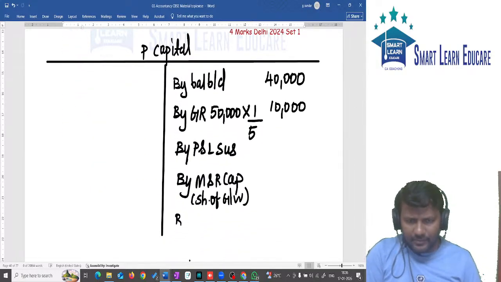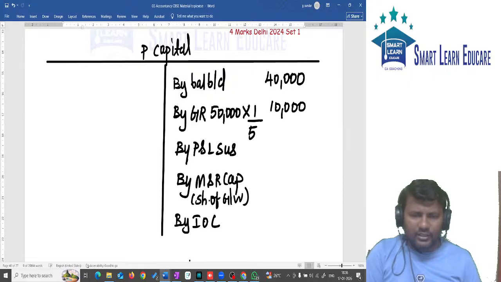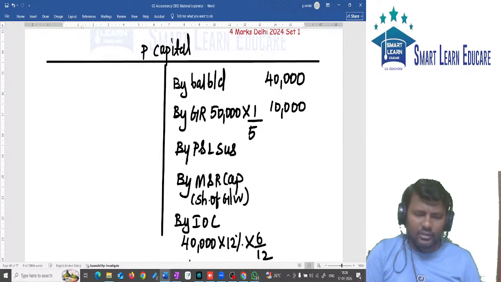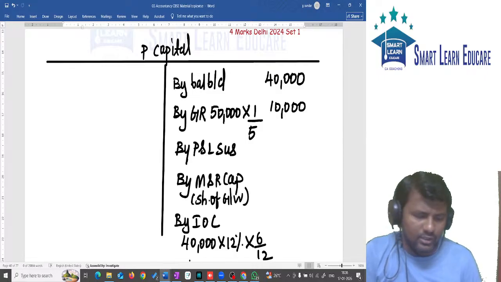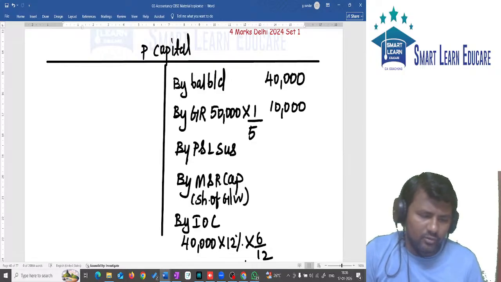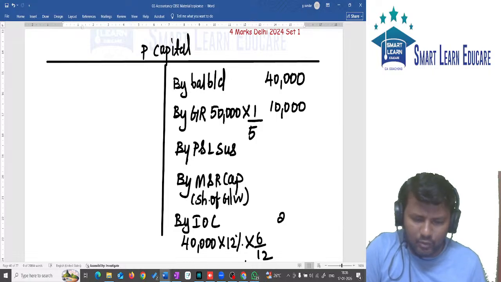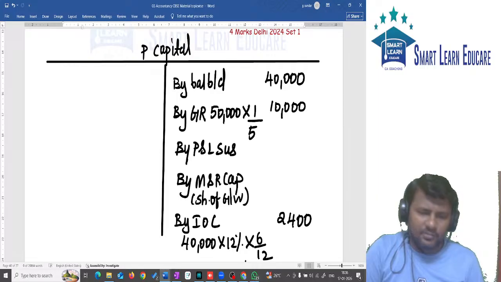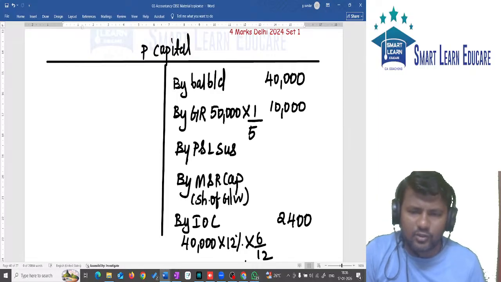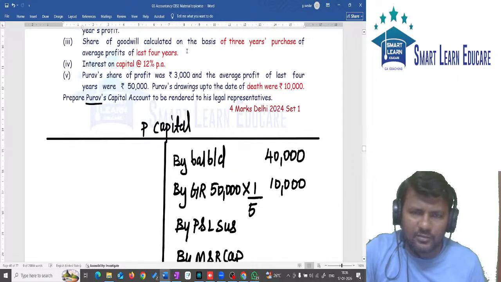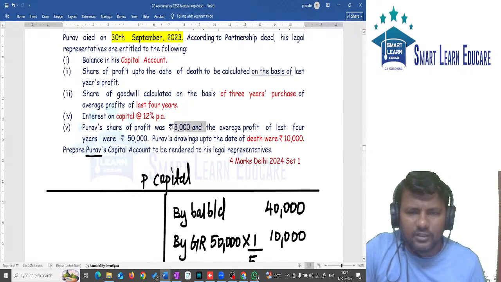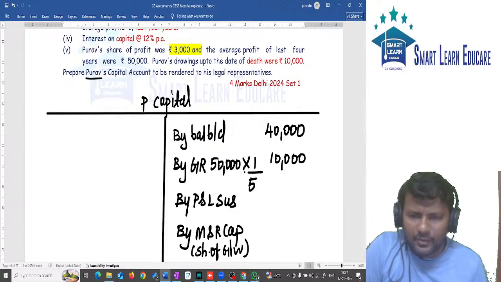Then interest on capital. By interest on capital. What is the calculation for interest on capital? 40,000 is the capital. 40,000 into how much percentage? 12%, into how many months should we calculate? 6/12. 40,000 into 12% into 6/12. Can you tell me the amount of interest on capital? It will give you 2,400. P&L suspense: how is it to be calculated? It is given in the question itself. P&L suspense is given as 3,000.